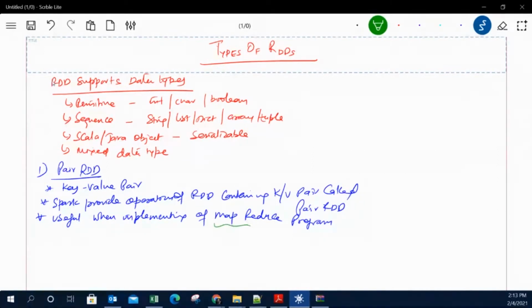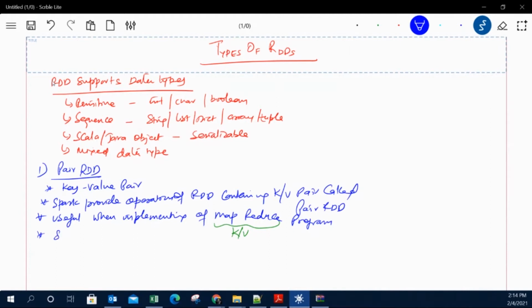Why? Because MapReduce, which we discussed last time, is all about key and value. Everything in MapReduce is a key value. That is why a pair RDD is also key value. It helps the Spark program understand that kind of behavior, where the key and value are accessible and can be used in that way.